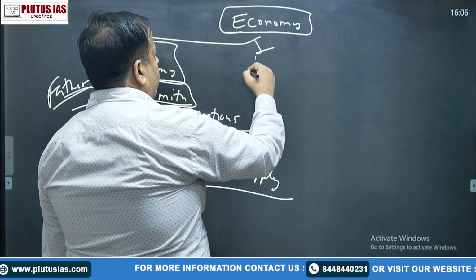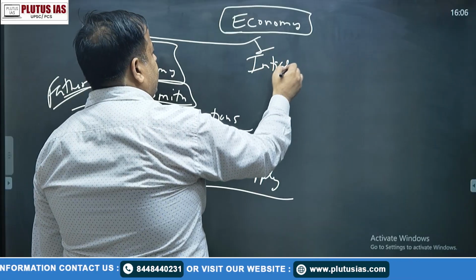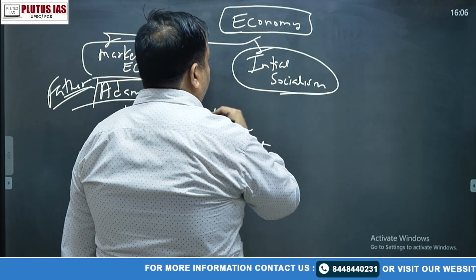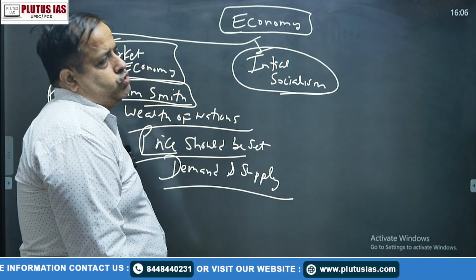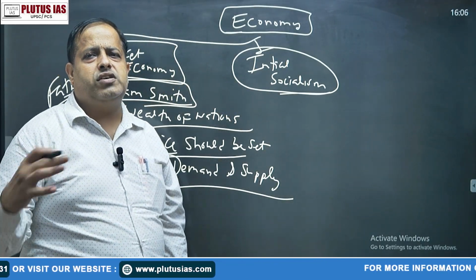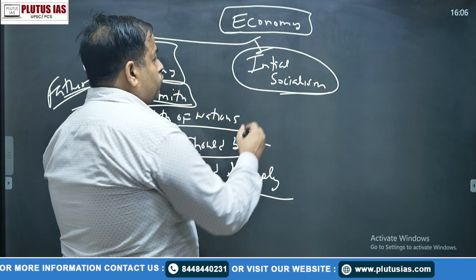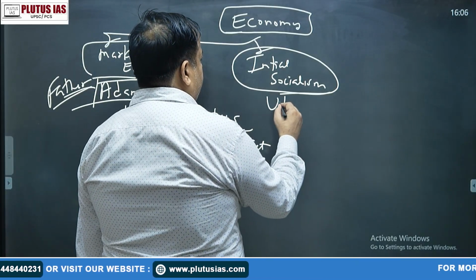Later on, beta, a new term arrived known as initial socialism. Initial socialism means the first time we talk about socialism. Okay, there is one book named Utopia.